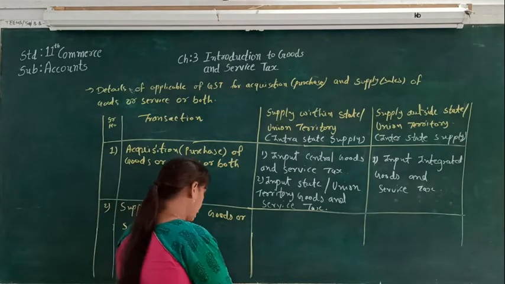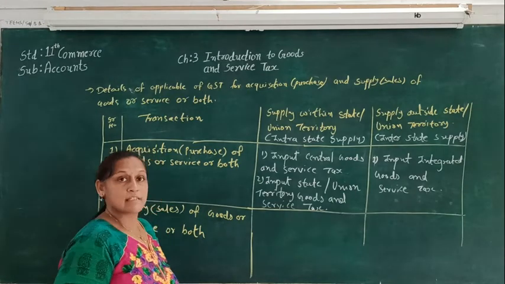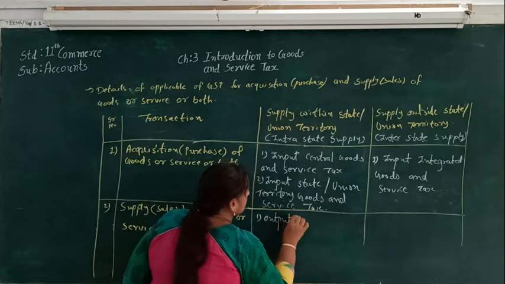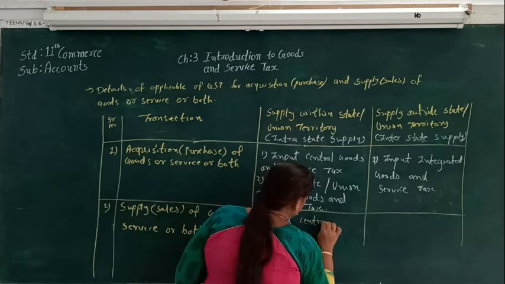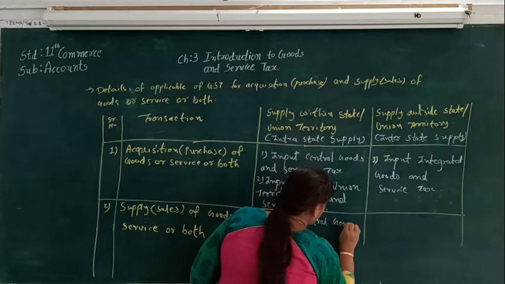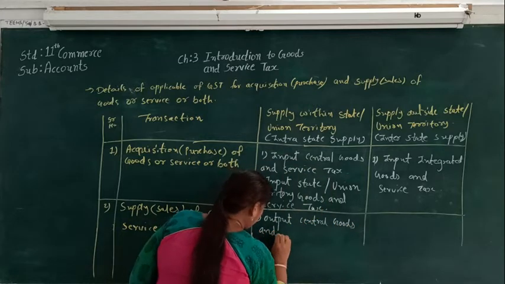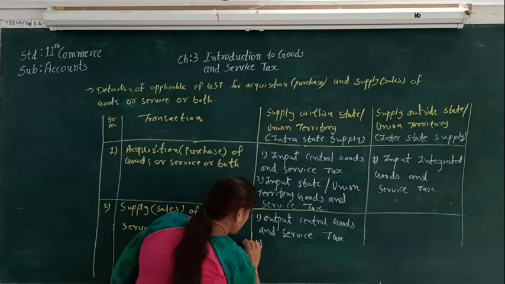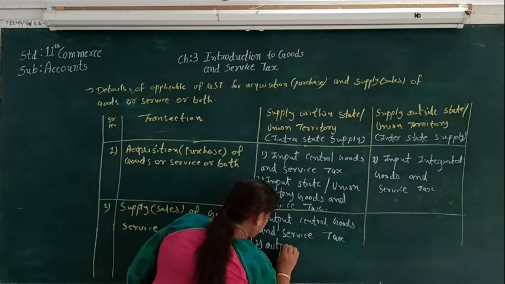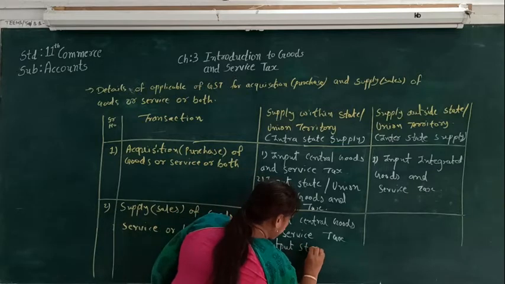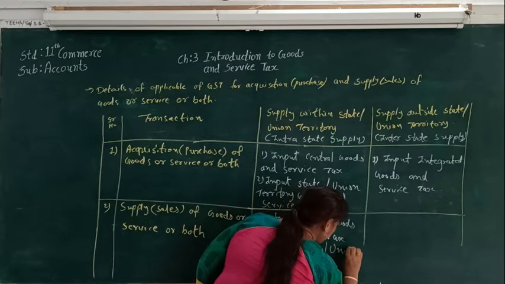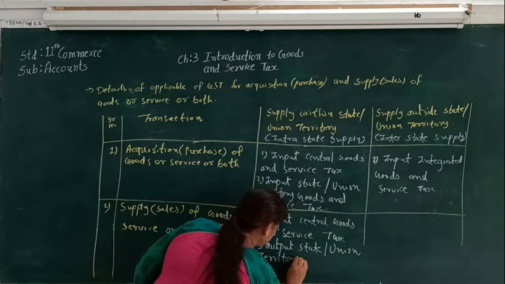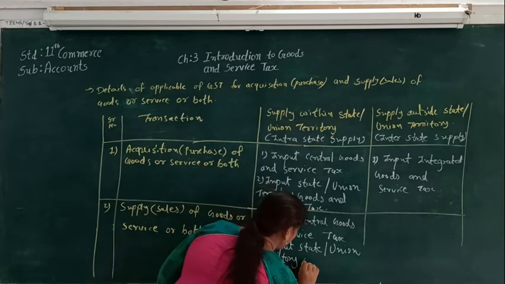For the supply, the very first will be output central goods and service tax, and the second one will be output state or union territory goods and service tax.